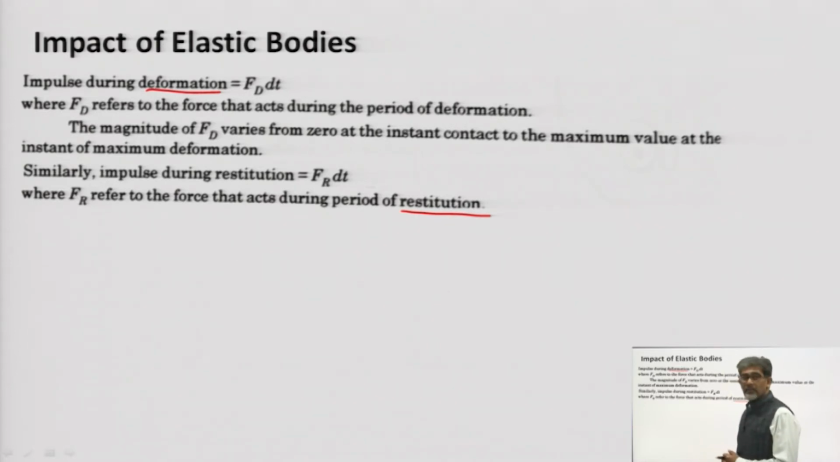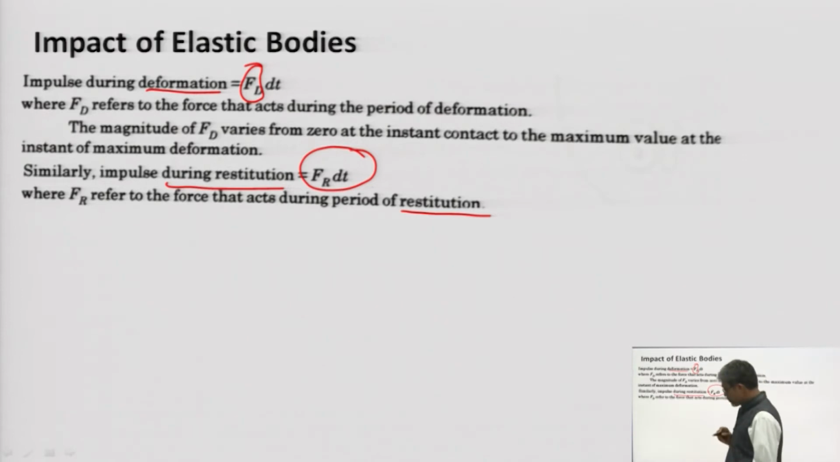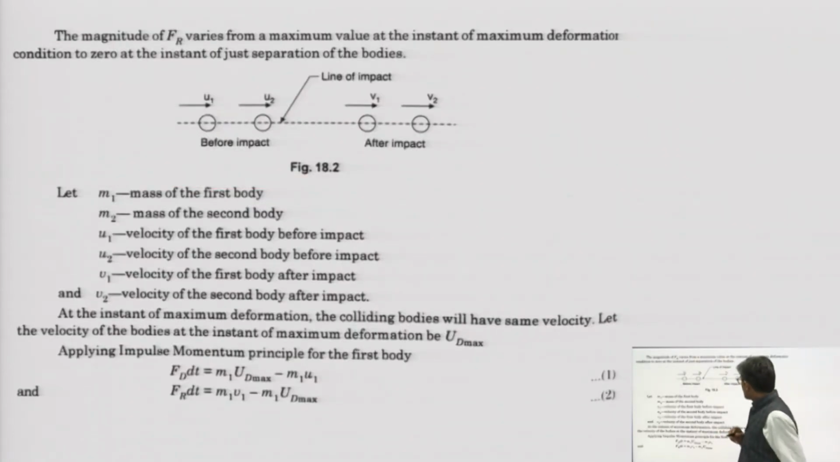During both processes there is a change of impulse. Let us say the force causing the deformation is Fd. So the impulse during deformation is Fd into dt. Similarly, Fr into dt is the impulse during restitution. Let us take an example to derive the equations. Before impact, say the velocity of this body is u1, and this is u2 velocity.